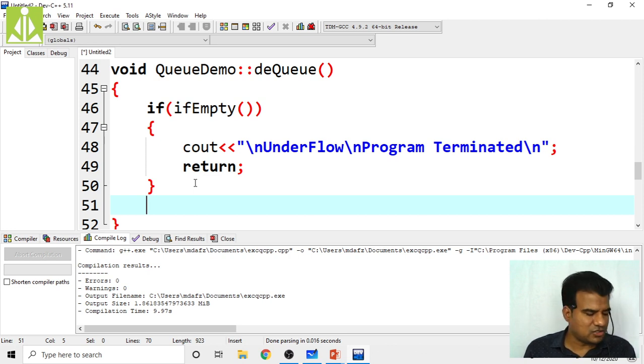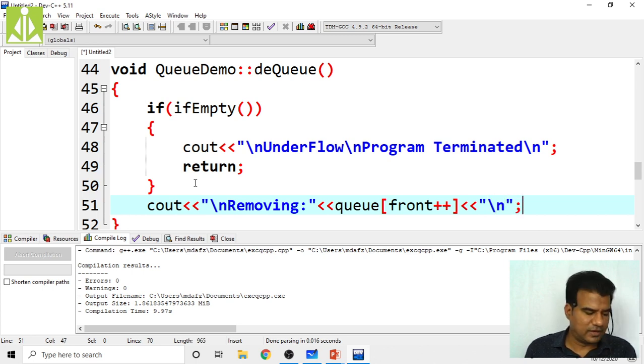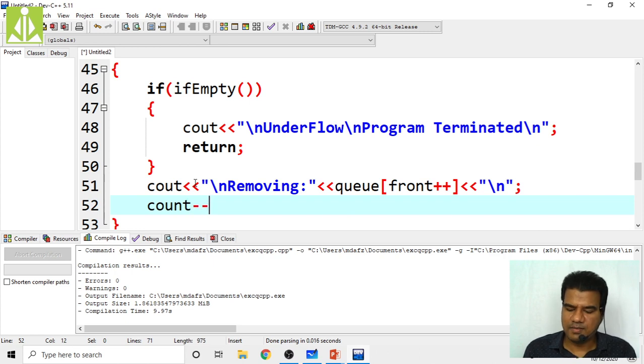How can we perform it? First of all, we have to read that item, or else you can directly print with cout whatever item you are removing. So cout removing colon, here q of front. First we have to remove, then we have to increment the front. So front plus plus, like this, and just to have a difference you take backslash n, a line difference. Then after removing, count minus minus.